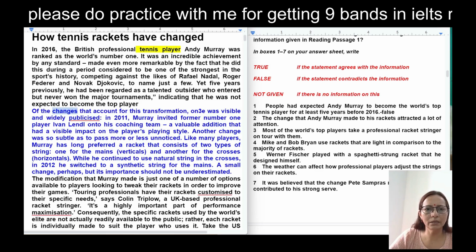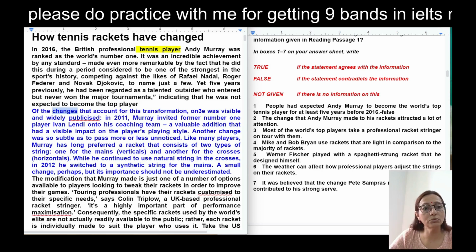Of the changes that account for his transformation, one was visible and widely publicized. In 2011, Murray invited former number one player onto his coaching team, a valuable addition that had a visible impact on the player's playing style.